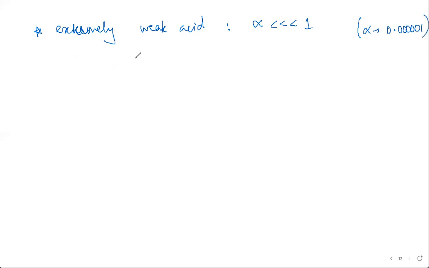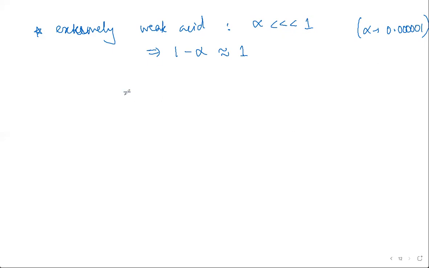Then the value of 1 minus alpha will be approximately equal to 1, since 1 minus 0.000000001 is basically equal to 1 itself, right?